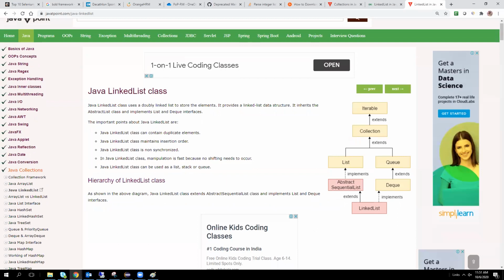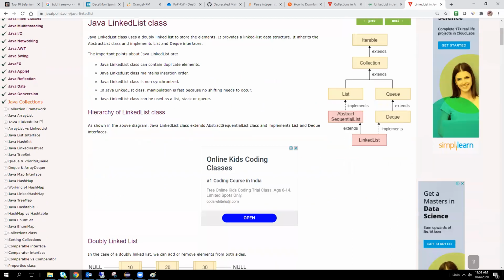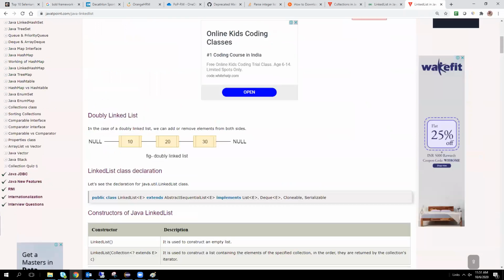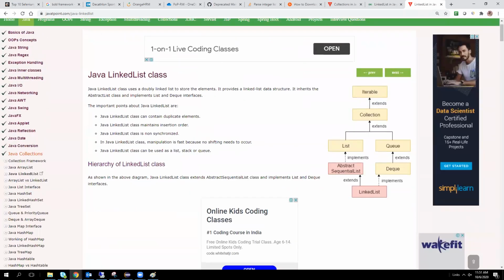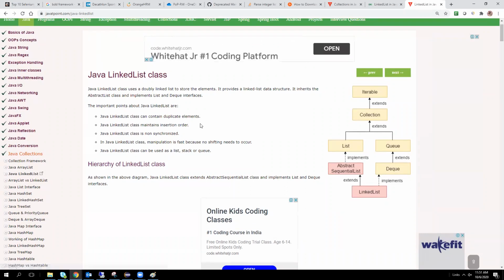Yes, linked list. One more doubt, the last doubt. If we create an object for the array list to call those methods of array list, then it will also have the methods of the list collection, right? Yes. List is not a class, it's the List interface. Yes, those list methods will be implemented in the array list class.